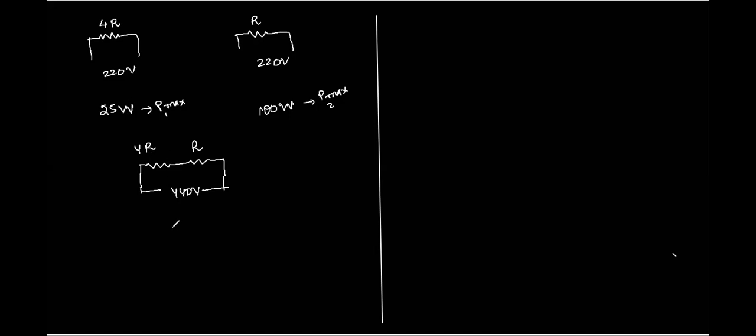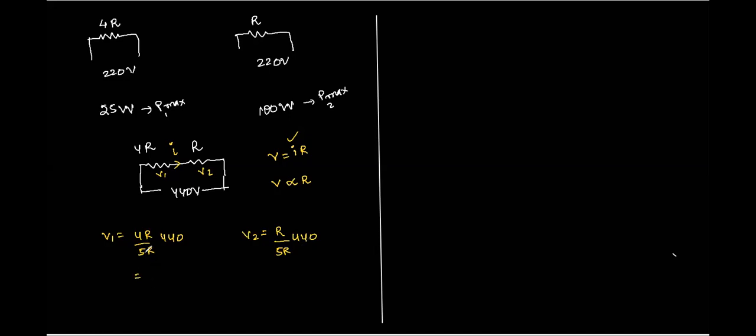What will be the voltage distribution across the two, Atul? Let's say the first one has a voltage of V1 and the second one has a voltage of V2. What is the same across the two in series, current or voltage? In series, current is the same. So voltage is directly proportional to R. So we will have V1 equal to 4R upon 5R into 440, and V2 equal to R upon 5R into 440, correct? Right, Atul? Yes, sir.